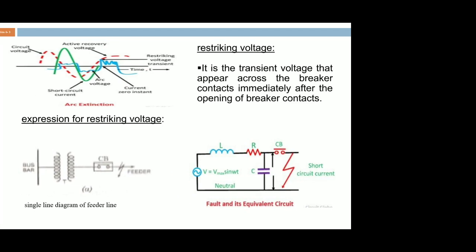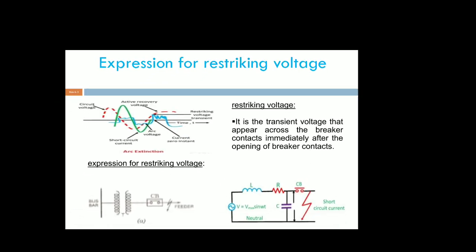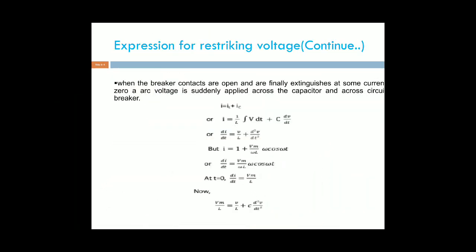This is the equivalent circuit of the single line diagram. In that, V equal to Vm sin omega t, and then we have the inductive coil, resistance, capacitance and circuit breaker. This is the fault. When the fault occurs in the feeder line, it will be short circuited like this. This is the equivalent circuit diagram of the single line diagram.